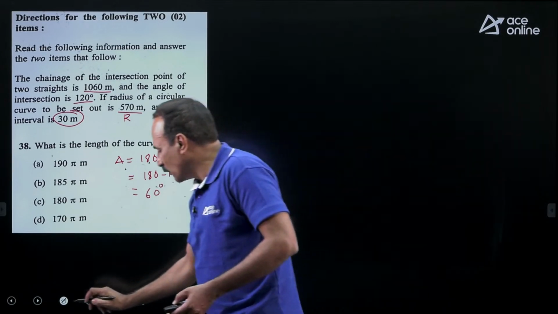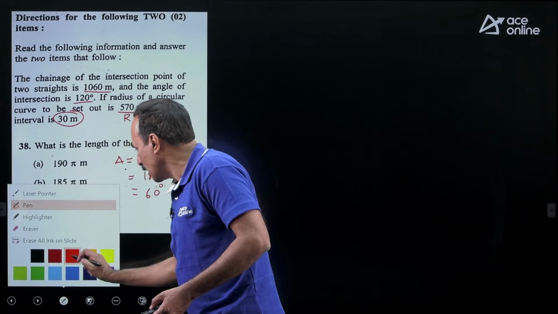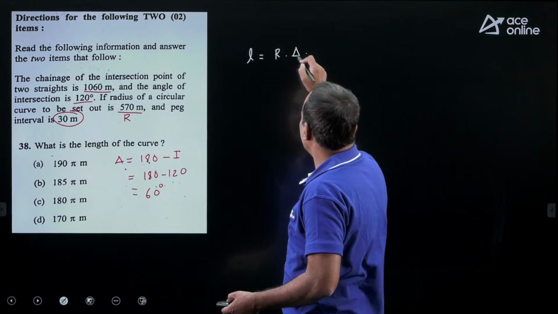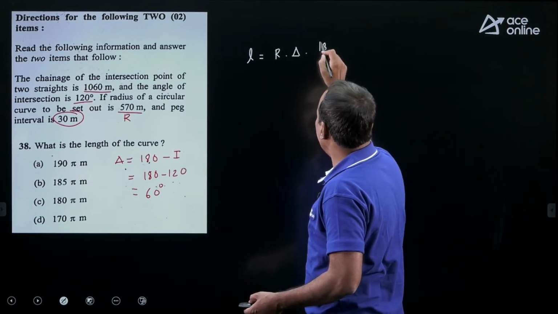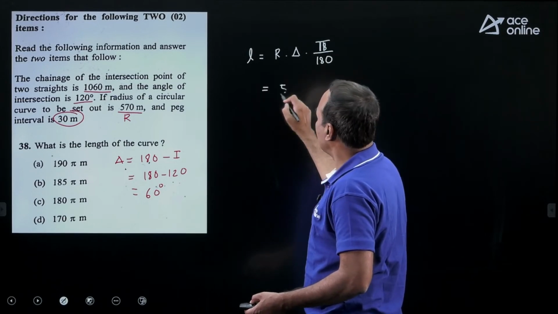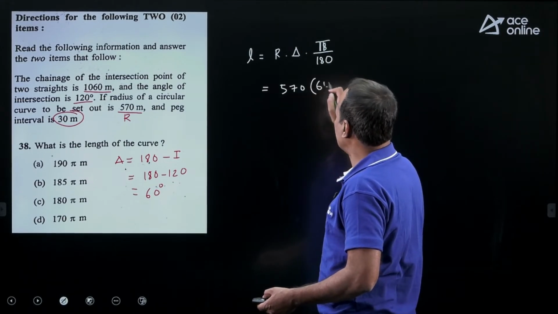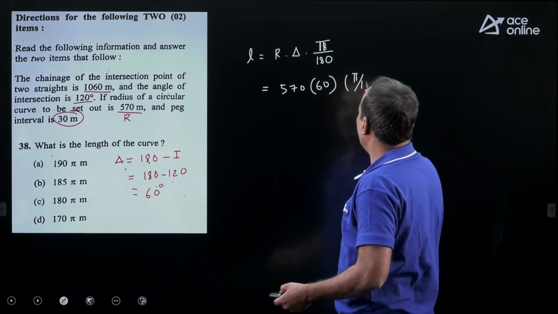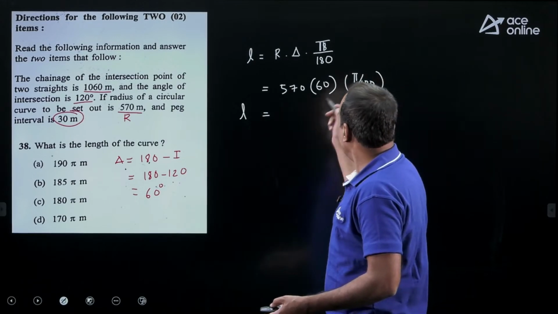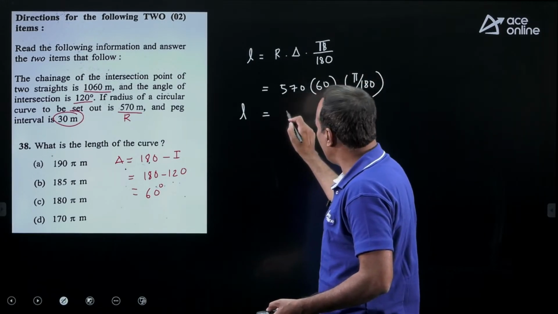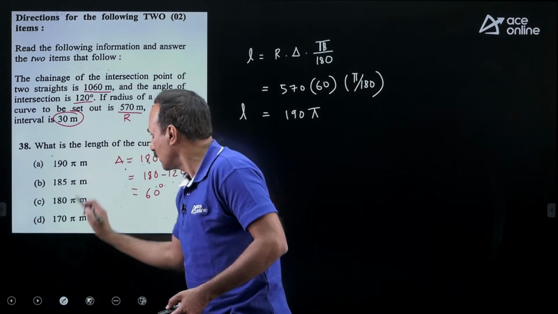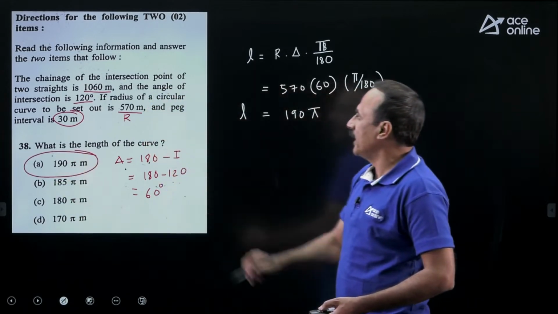If you want to calculate the length of the curve, L is equal to R into included angle, which you need to convert into radian, pi by 180. So radius is 570 into 60 into pi by 180. If you keep pi as it is, the length of the curve will be 190 pi. Answer here is 190 pi meter, option A.